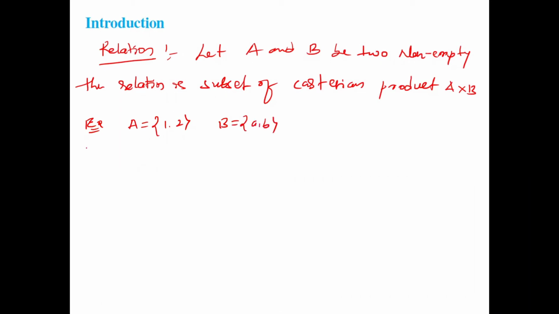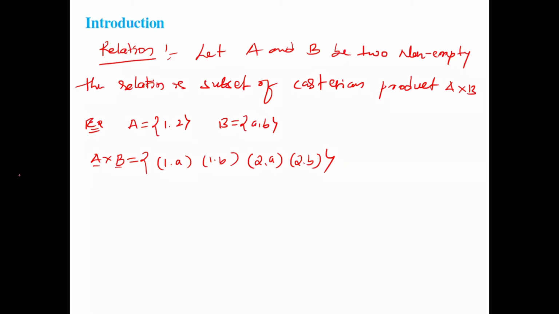Now, what is A cross B? The first element comes from the first set, the second element from the second set. So (1, a), (1, b), (2, a), (2, b). These are the Cartesian product.